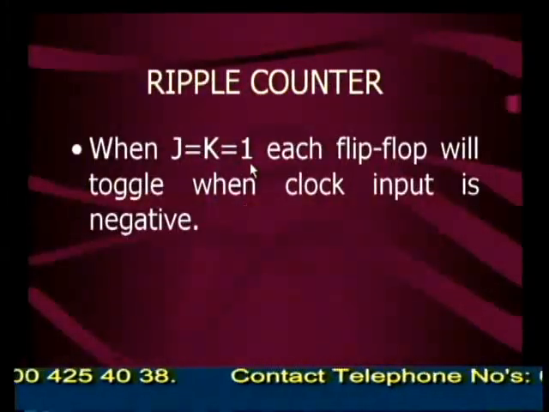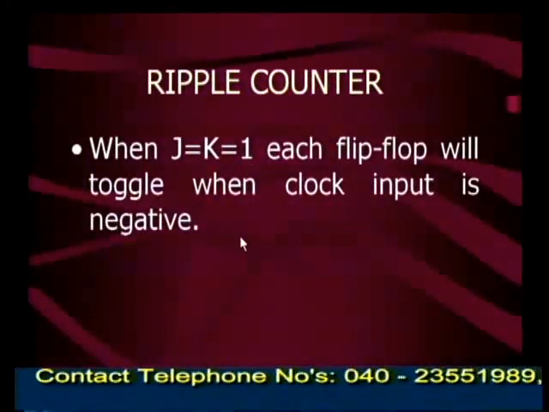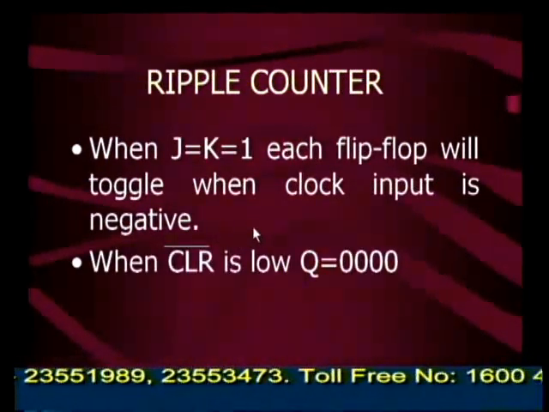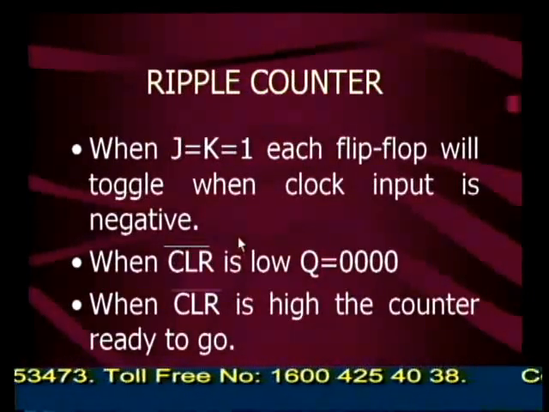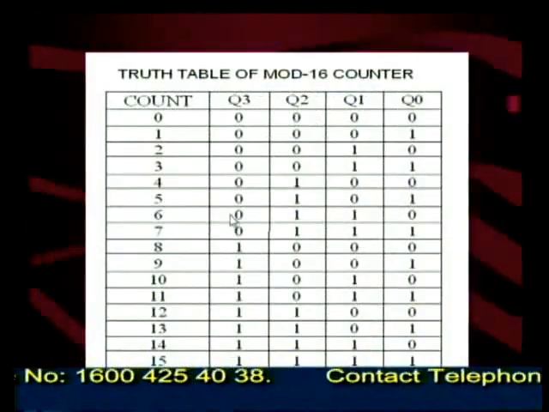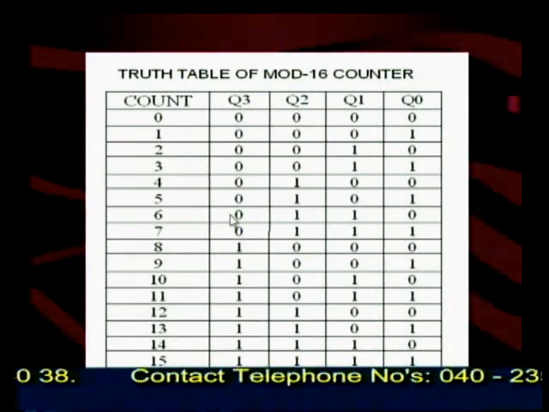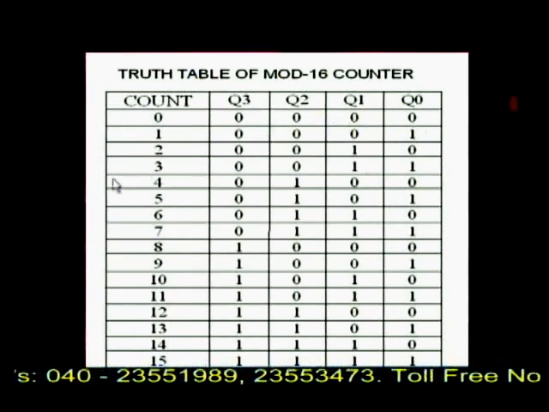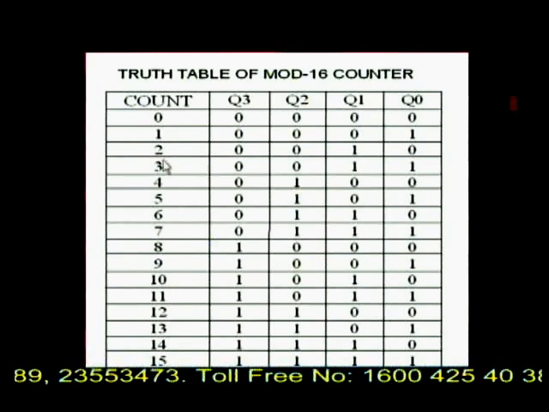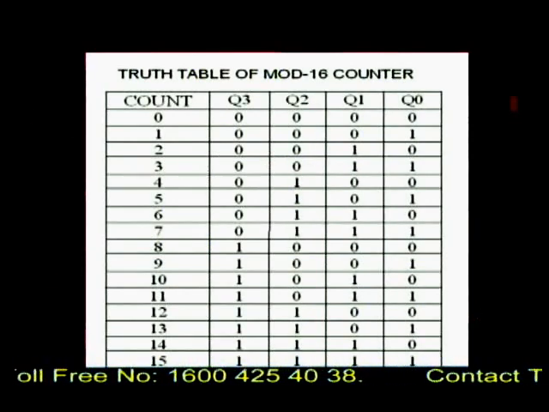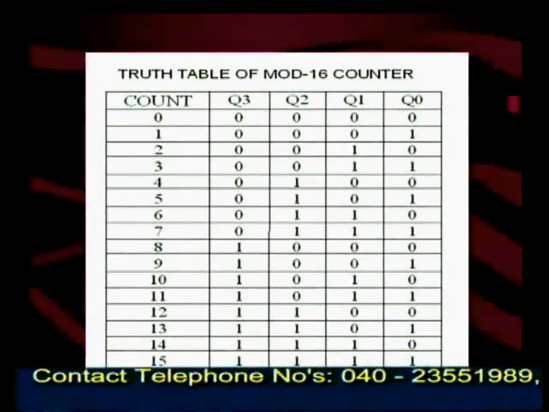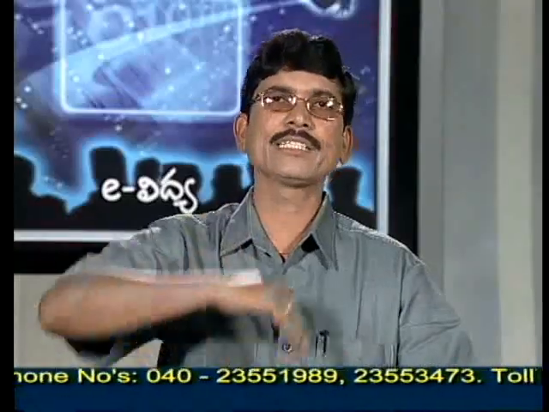When J and K are 1, each flip-flop will toggle when the clock input is negative. When clear bar is low, Q is equal to 0, 0, 0, 0. When clear bar is high, the counter is ready to go. So this is the truth table of a mod 16 counter. Here for count 0, the output is 0, 0, 0, 0. For the first clock pulse, the output is 0, 0, 0, 1. For the second, 0, 0, 1, 0. Like that up to the 15th clock pulse. For the 15th clock pulse, the output is 1, 1, 1, 1. So whenever you apply the 16th clock pulse, it goes back to 0, 0, 0, 0. That means a fresh count will start.